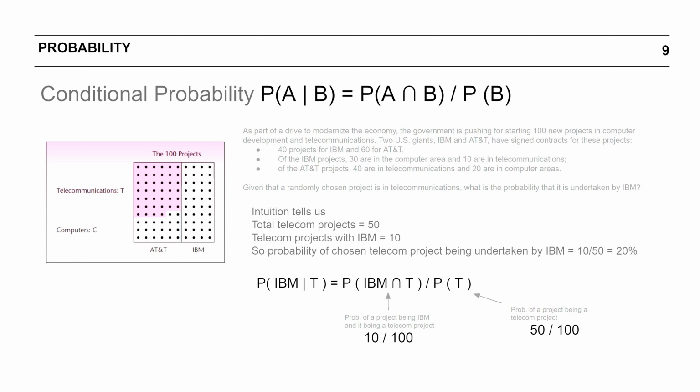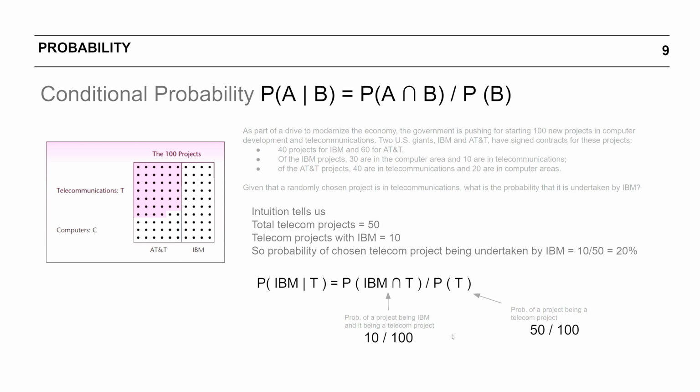Now I just have to plug in the numbers. Probability of a project being with IBM and being a telecom project: if I go back to the question, IBM has 10 projects in telecommunications and our overall number of projects is 100, so 10 over 100, divided by probability of a project being telecom. Overall we saw there are 50 telecommunication projects, so 50 over 100.